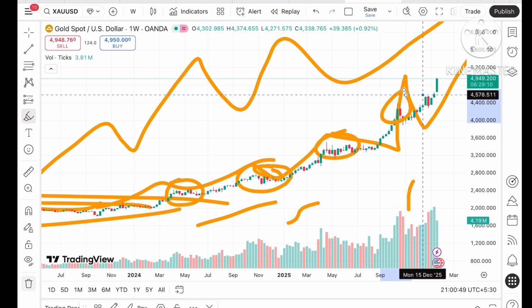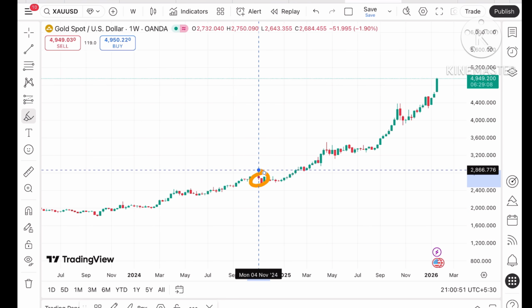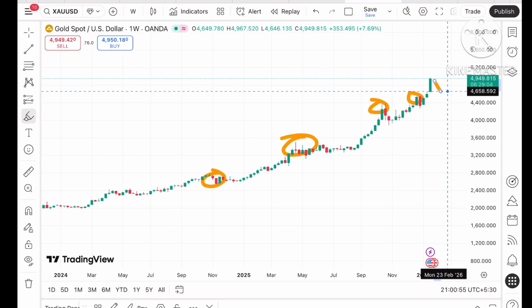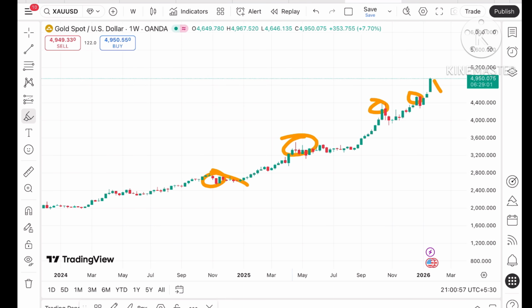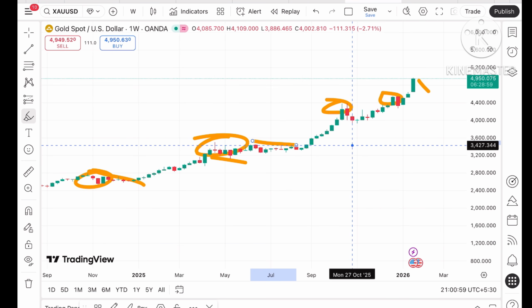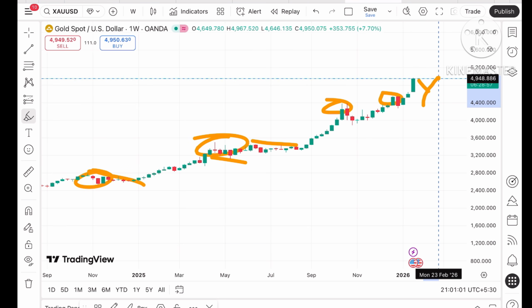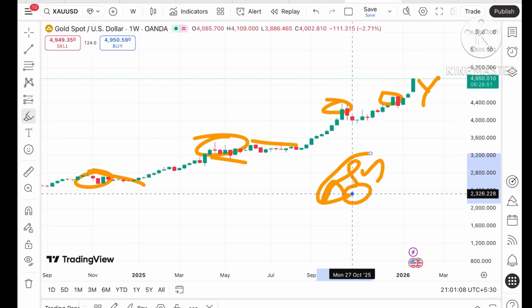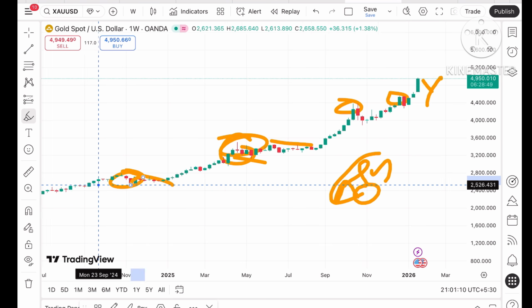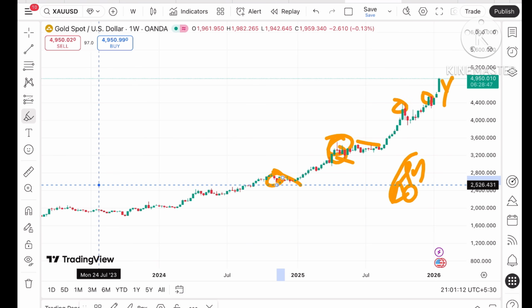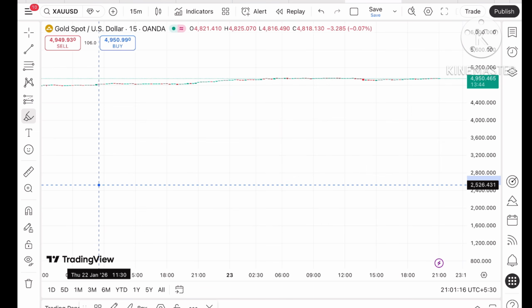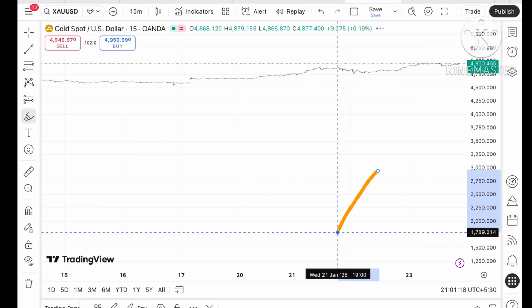Now if you look at all the all-time high levels, these are the all-time high levels. We have seen the profit booking has come at this particular level. Whenever it makes a new all-time high, it tries to come down because profit booking comes at these particular levels. I'll explain a weekly chart, but first I'll explain the 15 minute chart so you will understand how the price is moving.